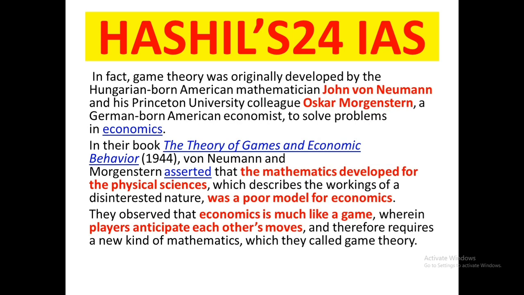There, what did they say? John von Neumann and Oscar Morgenstern wrote a book, The Theory of Games and Economic Behavior, in 1944. They said that the mathematics which was developed for the physical sciences, the mathematics we are using for the physical sciences, is a poor model for economics. Such mathematical models cannot be applied in economics. They serve as a poor model for economics.